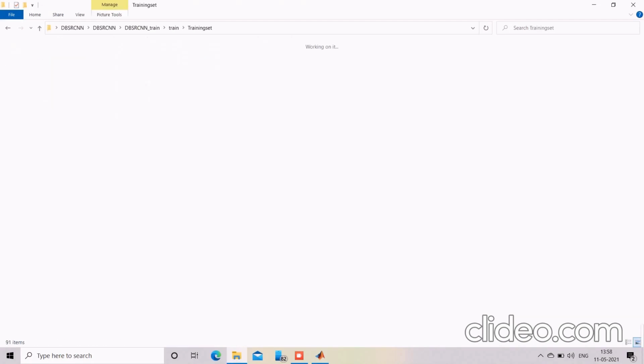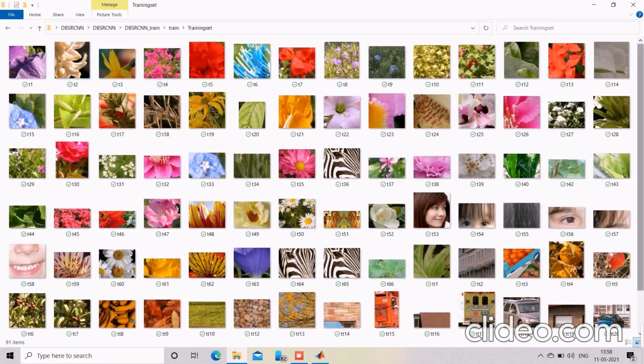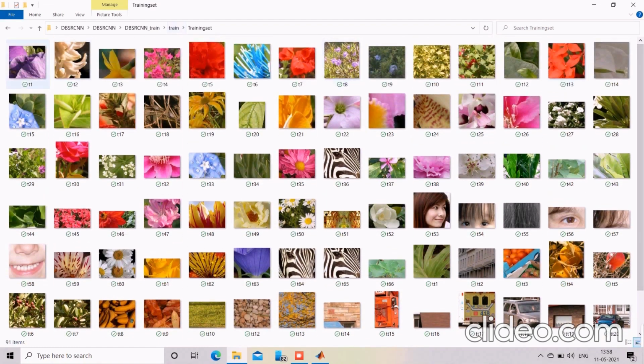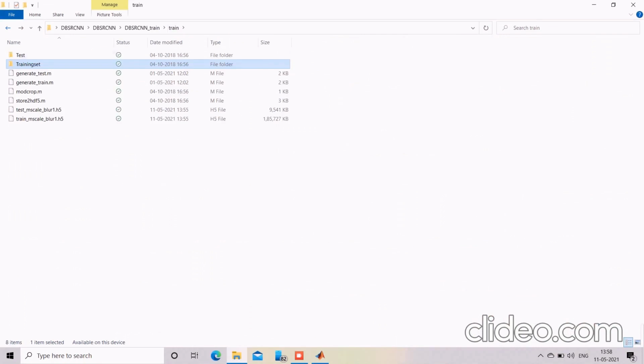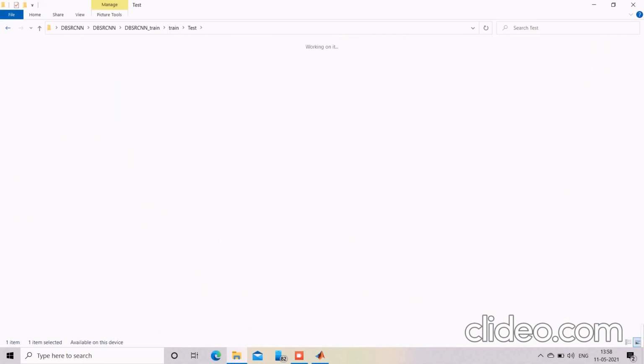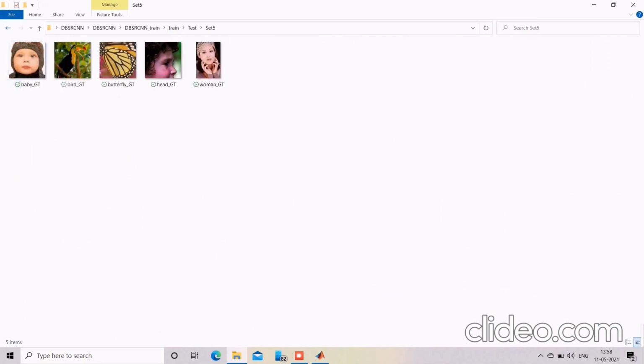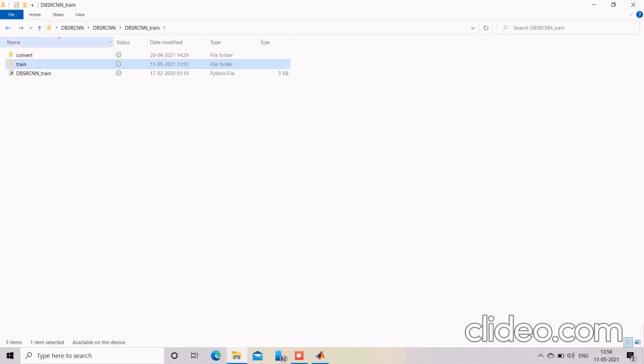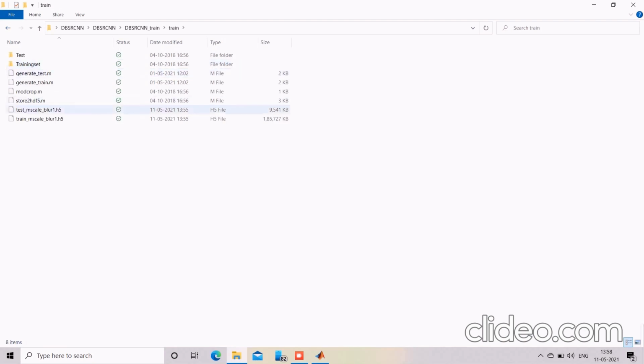And here we are starting our demo, and this is the training set. These are all the images that we have trained. And this is the folder where we will be giving our input images. For now, as an example, I have given 5 low resolution images as input.